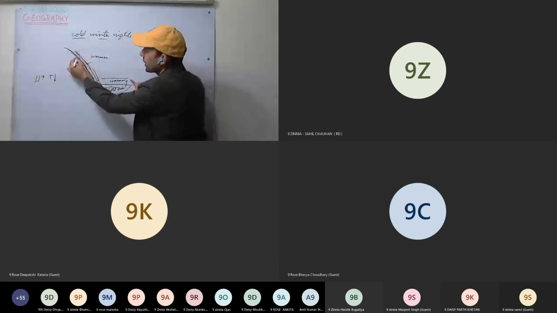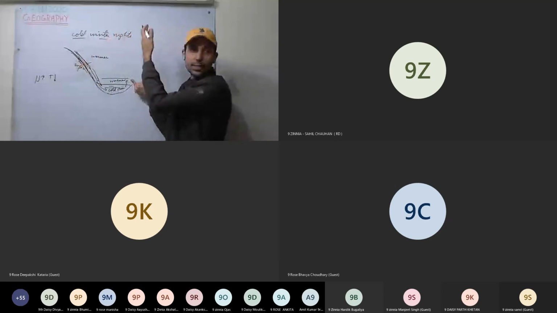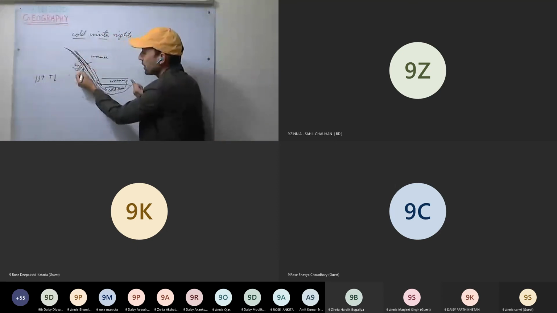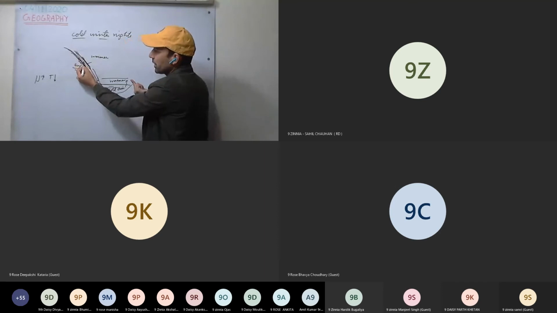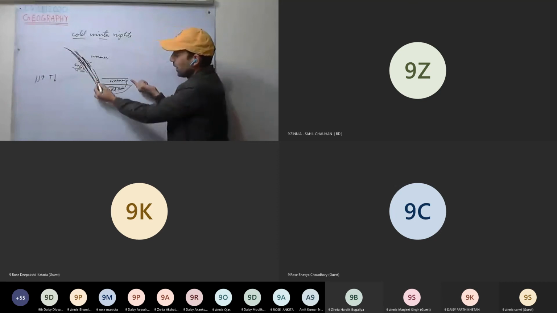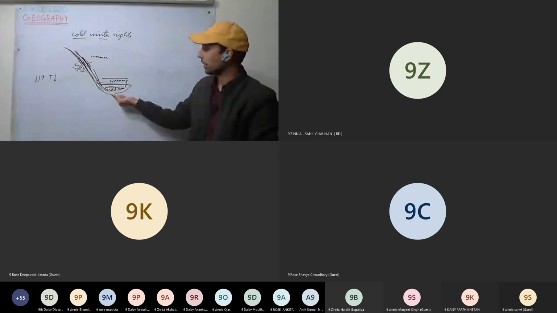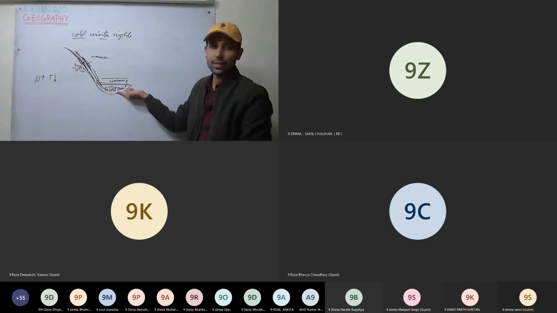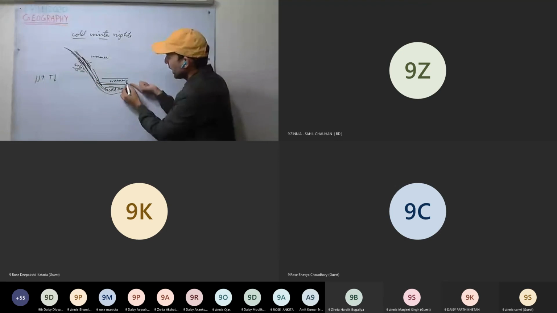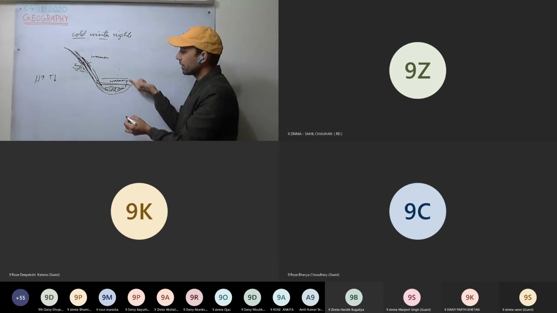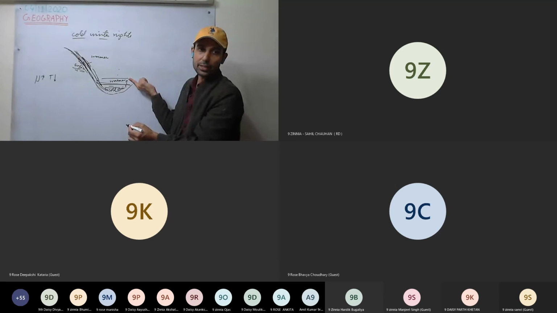During cold winter nights, the surface radiates heat and cools down very fast, and the air in contact with it also cools. As it cools, it becomes more dense, more heavy. It flows down, and in the valley, it is stuck. It stays there. Now the cold air is below and the layers above it are warmer. Therefore, we can say temperature is increasing as we move up in height. This is called temperature inversion.